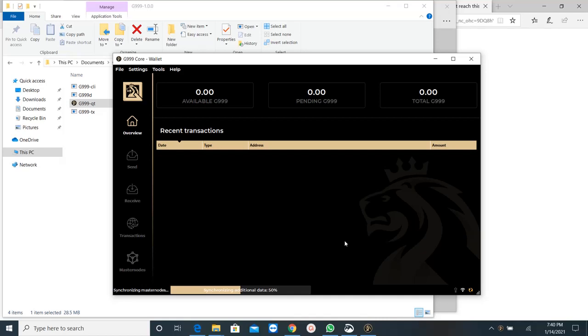But most importantly, do not delete this folder because you would not want to have to redo everything all over again. You don't want to lose your wallet. So these are the final steps regarding the cold wallet of G999.